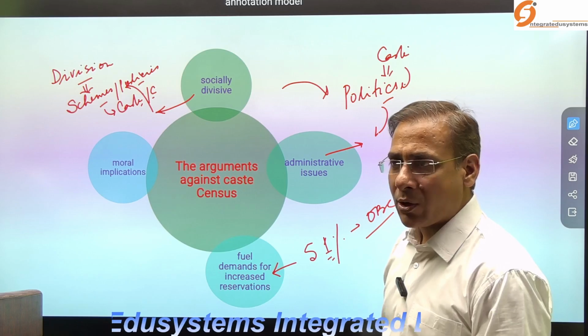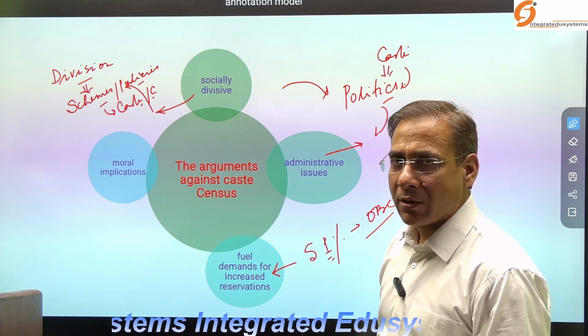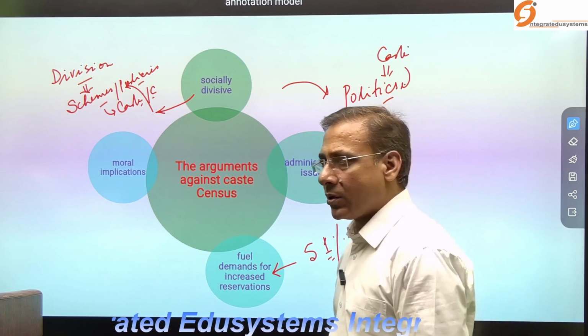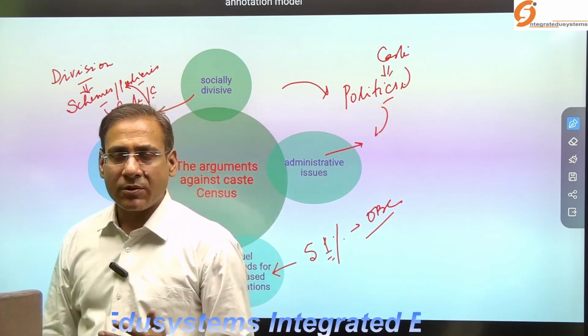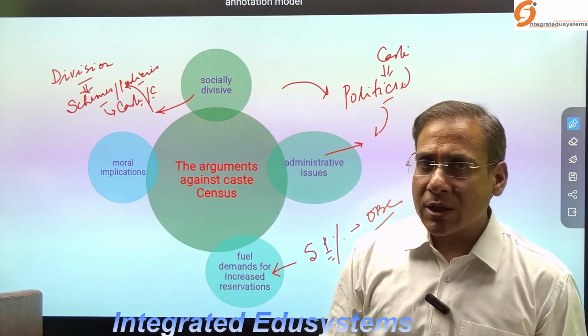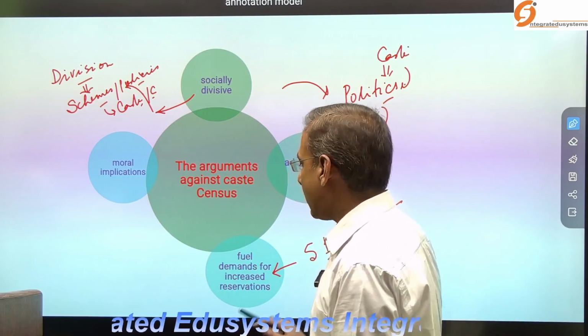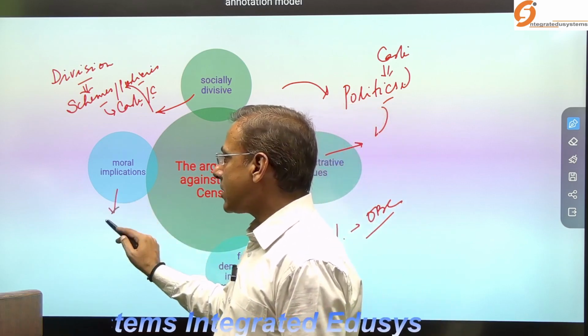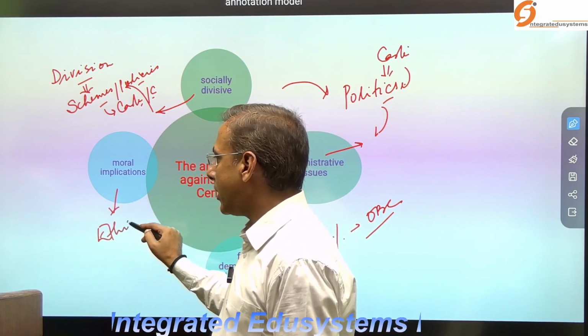But as you know, according to the Indra Sawhney case, the 50% cap has been set. Not more than 50% reservation can be given, except for economically weaker sections. So now it may create certain problems. What are the moral implications? The ethical concerns are also there.